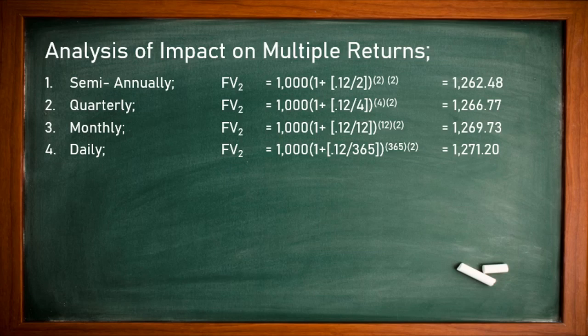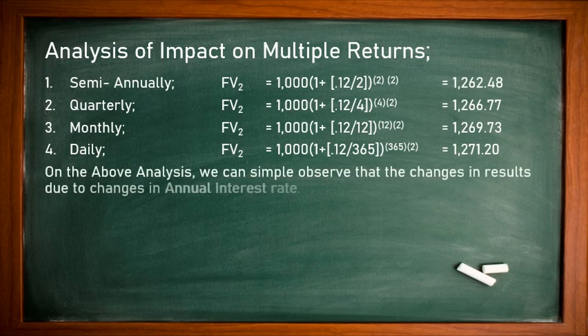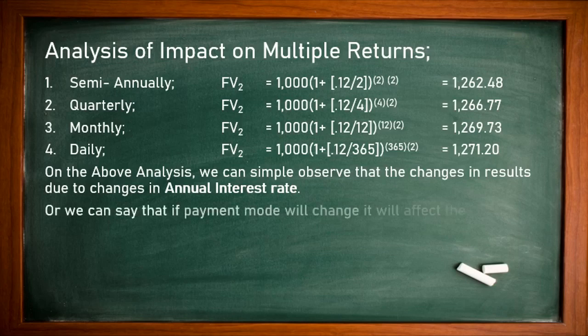interest amount. On the above analysis, we can simply observe that the change in results is due to the change in annual interest rate. So it means if you calculate annually, you will get a slight difference there also. How will we get to know that? How will we observe that this is a change in the annual interest rate?